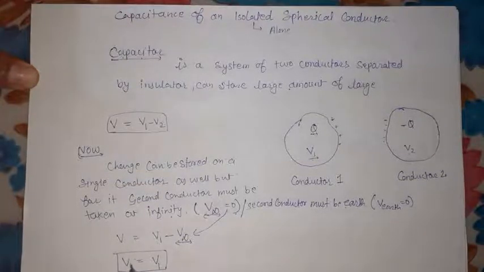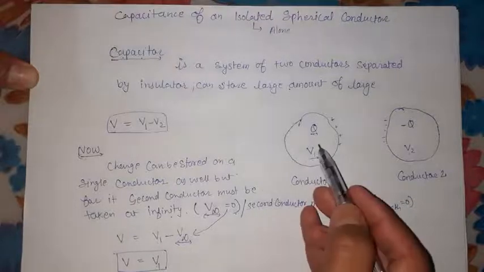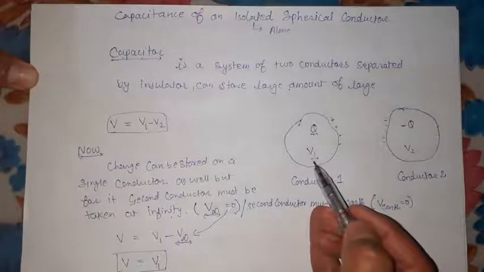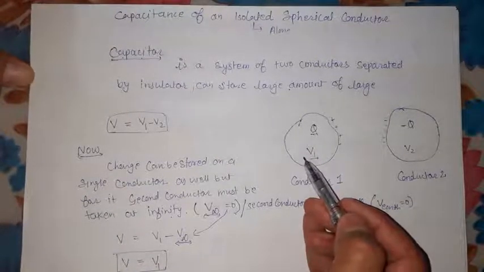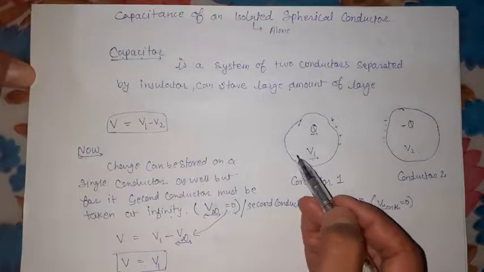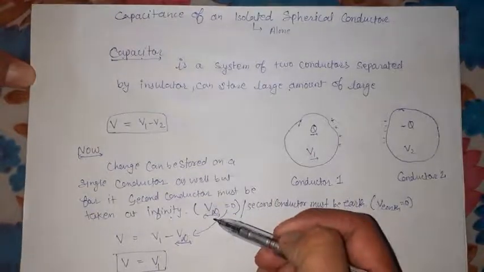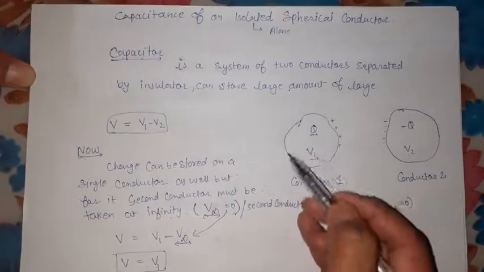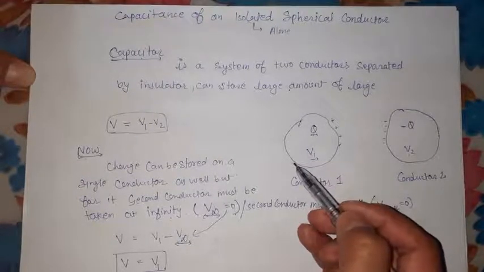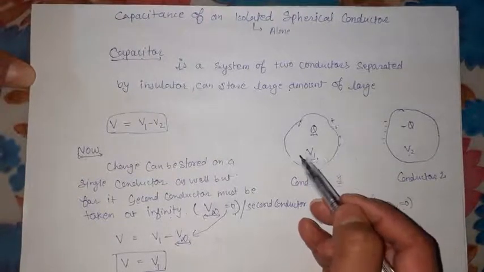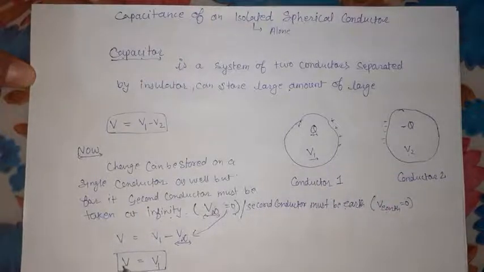So the potential difference will be equal to the potential of that conductor only. This is an important point of this topic. The potential of the conductor is equal to that potential difference.